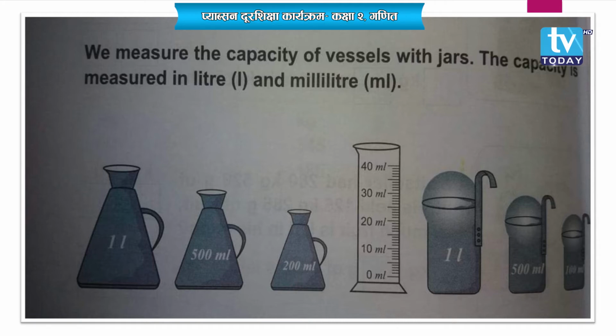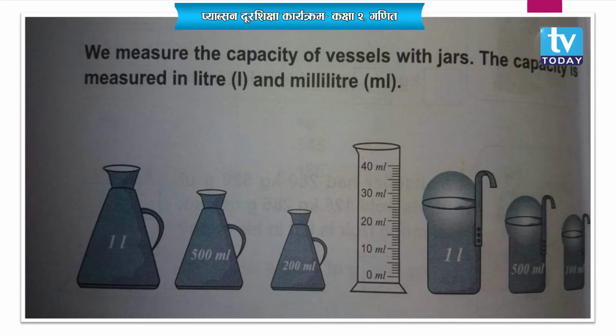Over here you can see the first picture, which is 1 liter, 500 milliliter, then 200 milliliter, and have you seen that measuring jar in the picture? We call it a measuring jar. The measurement is written there. You can see it easily.